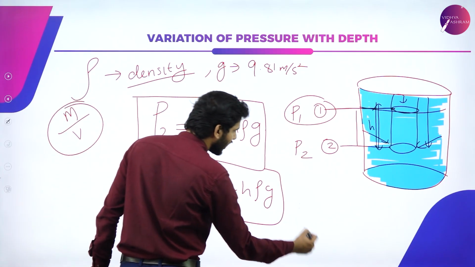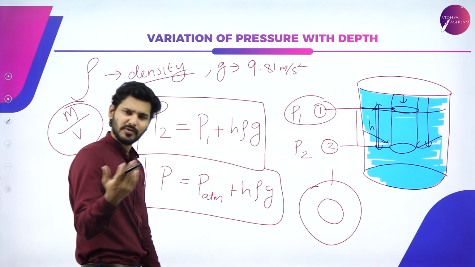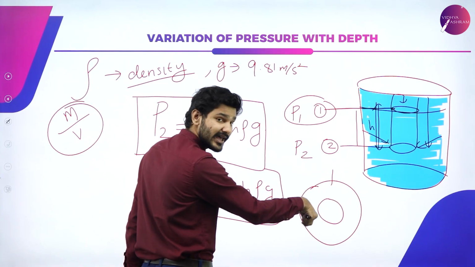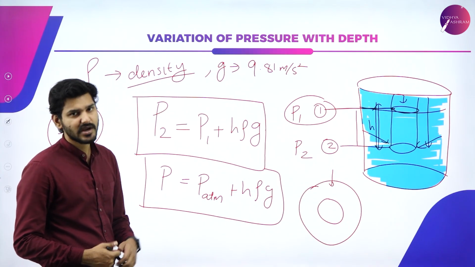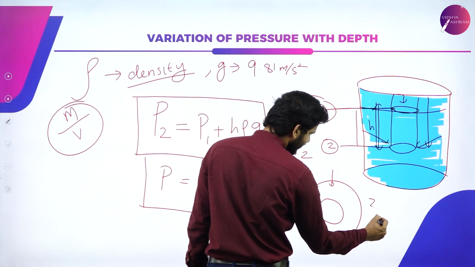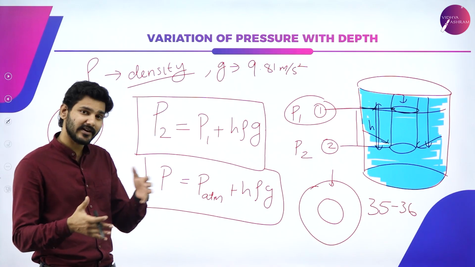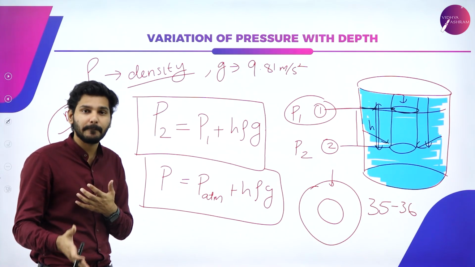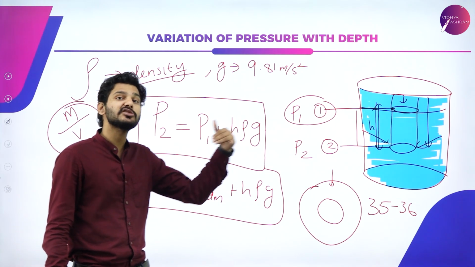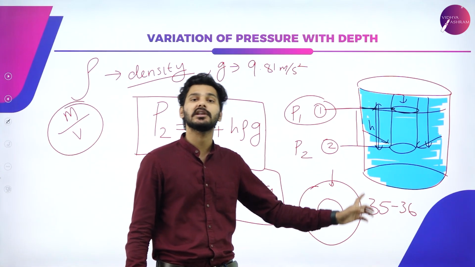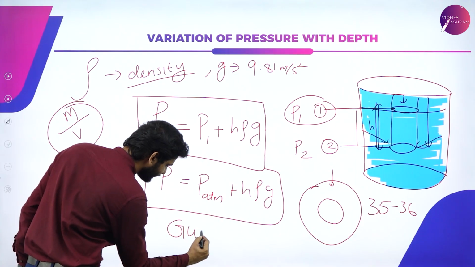For example, if you have a car tire and you want to measure it at the petrol pump, you might have seen that they connect one piece of equipment to the tire and measure how much pressure there is inside the tire. Generally for bikes or cars, it is around 35 to 36 atms of pressure. So what is this 35 to 36 atms? They are just measuring, compared to the atmospheric pressure, how much more pressure is contained in that tire. This measurement is known as gauge pressure.